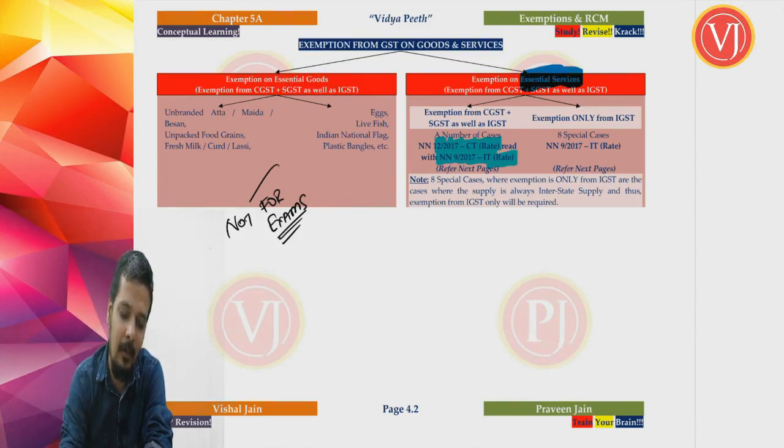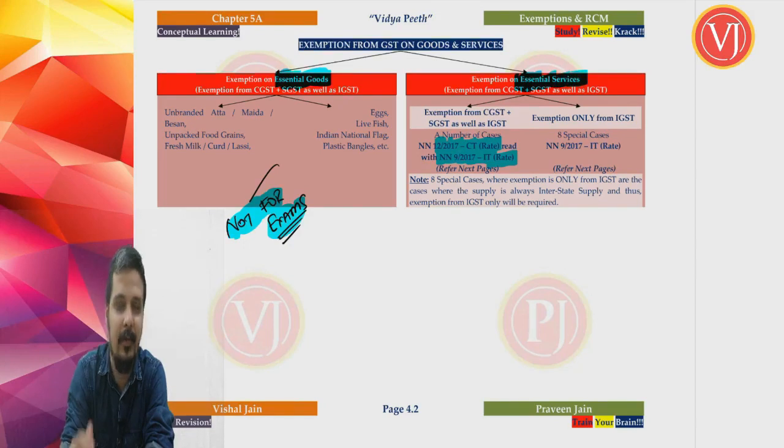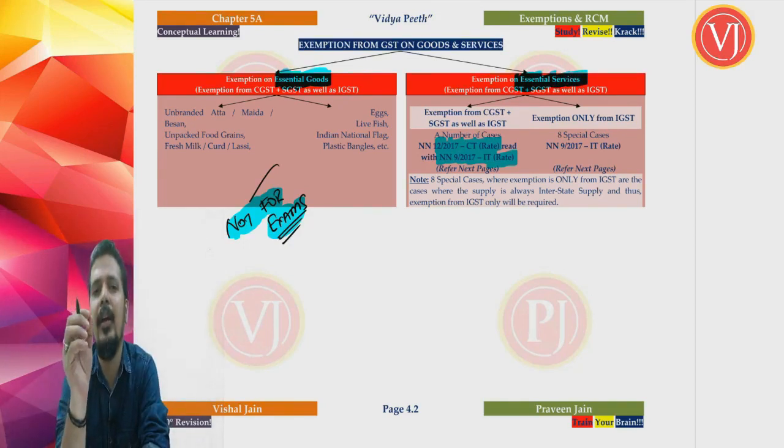So friends, when you talk about exemption on goods, it is there but not for your exams. When you talk about exemption for services, which is also there for your exams, you are talking about two notifications, 12/2017 CT rate read along with 9/2017 IT rate.